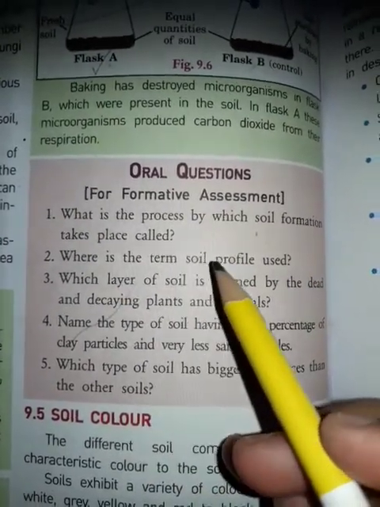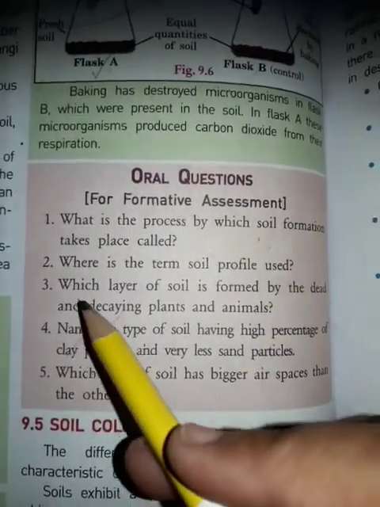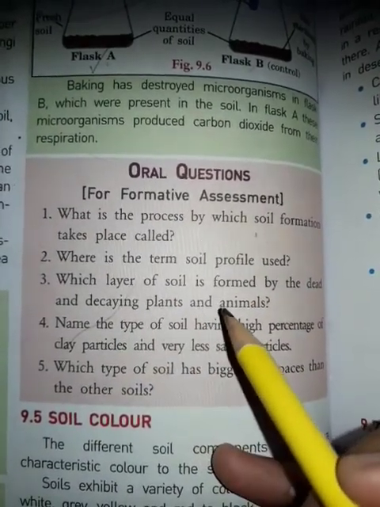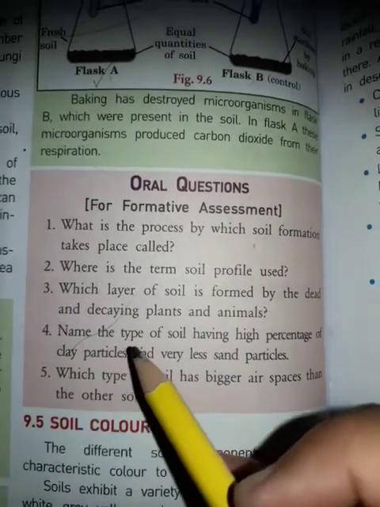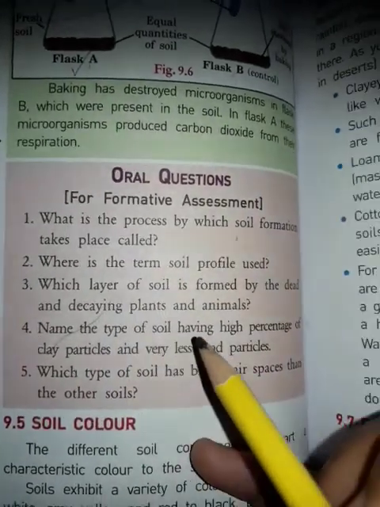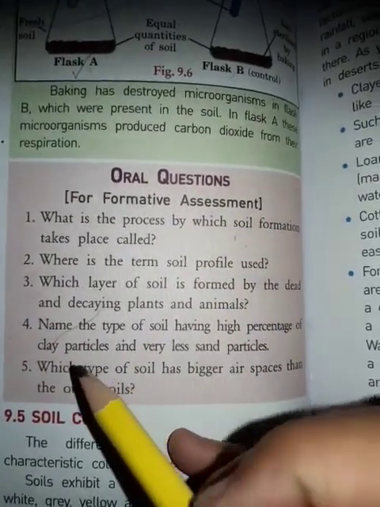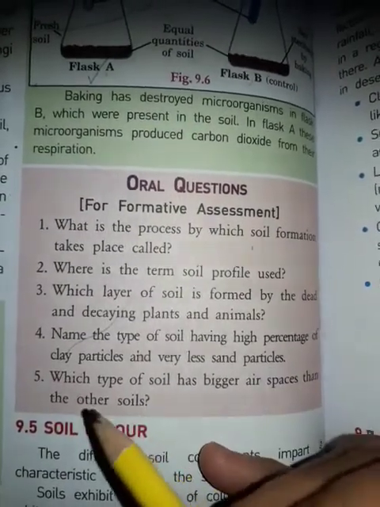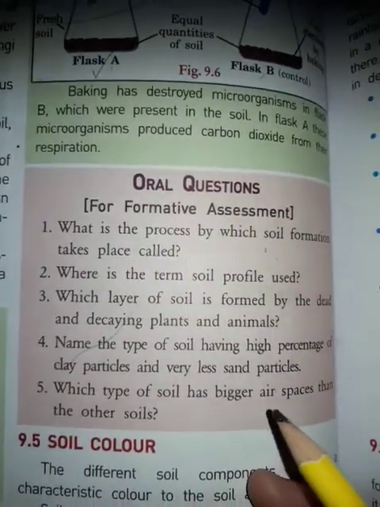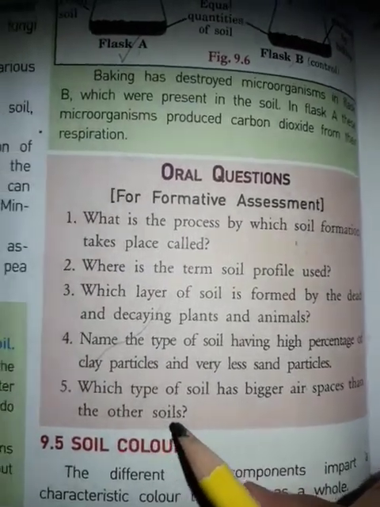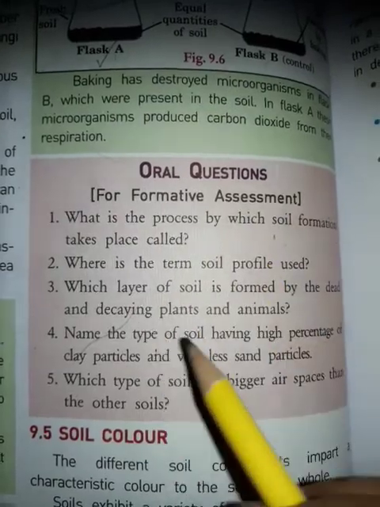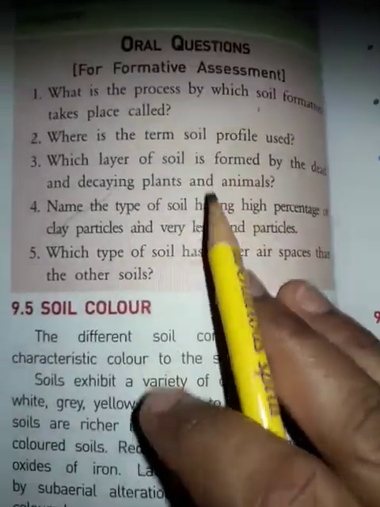Which layer of soil is formed by the dead and decaying plants and animals? Name the type of soil having a high percentage of clay particles and very few sand particles. What type of soil has bigger air spaces than the other soils? These oral questions you have to answer by yourself.